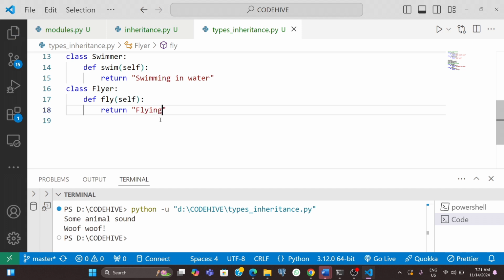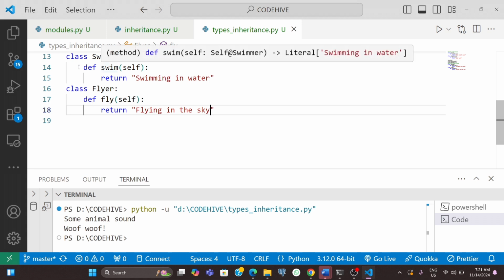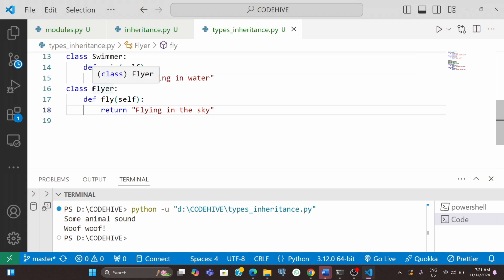Okay. So we declared two classes. This Swimmer will be one parent class, this Flyer will be another one. So we will make a child class of both of them.